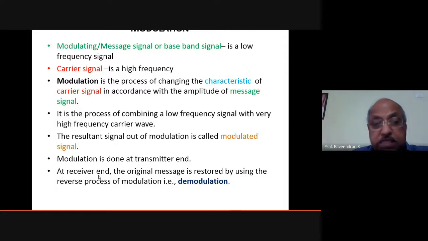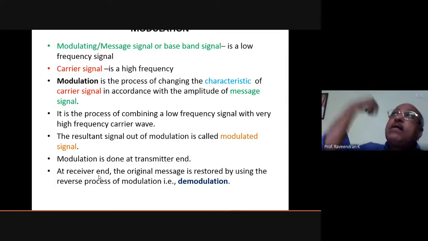Modulators mean the mixing of the modulating signal with the carrier signal, so that the amplitude of the carrier signal will be changed depending upon the changes occurring in the modulating signal or baseband signal. Okay. At the receiver end, what happens?